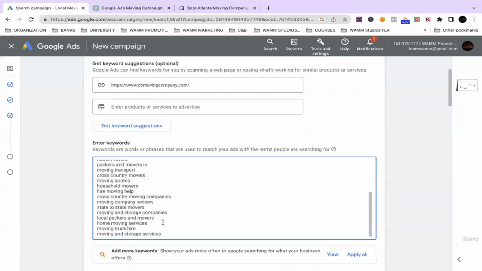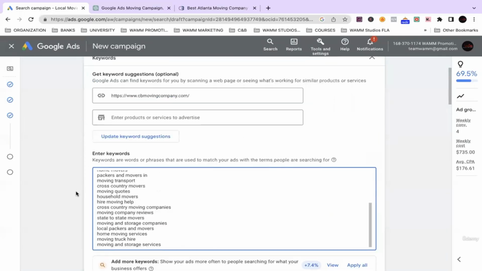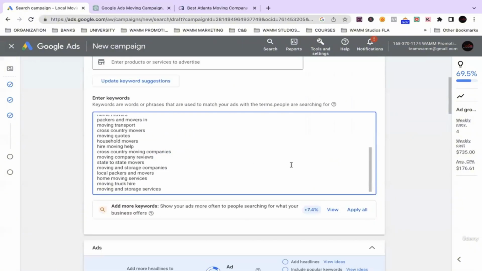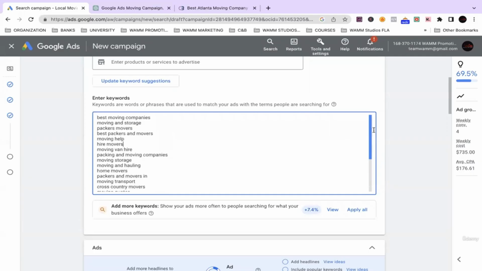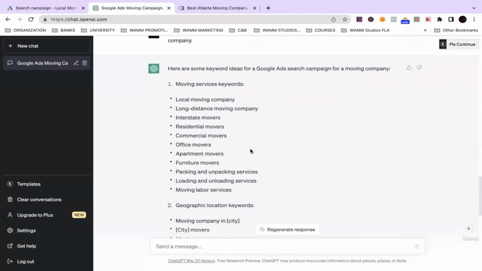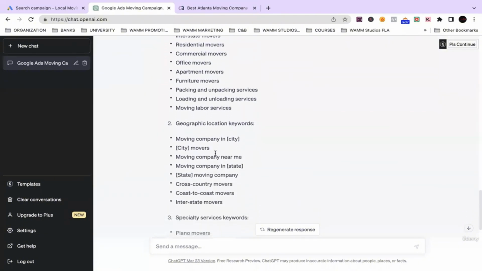now if you notice, I just pressed Command Z. These are the keywords that Google generated, the ones I deleted a second ago, but I want you to see the difference. So these are the words that Google pretty much generated for us, right? Over here, these are the keywords that ChatGPT generated for us.